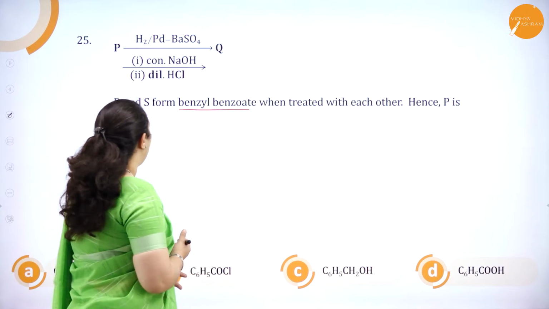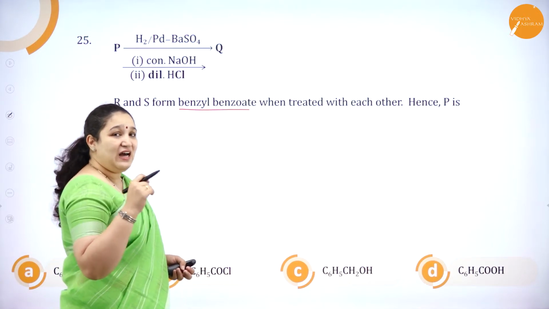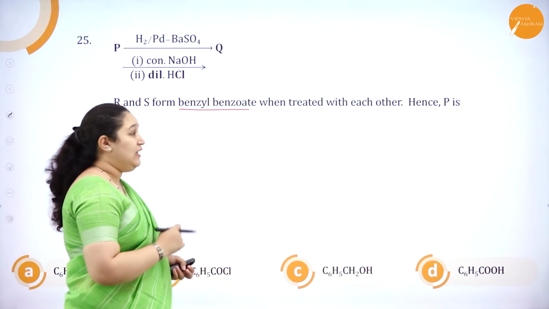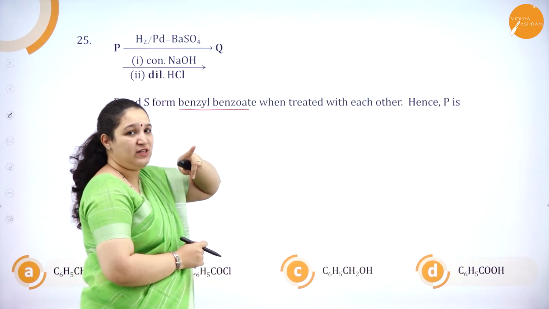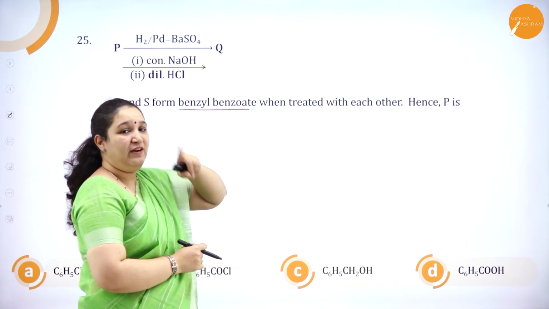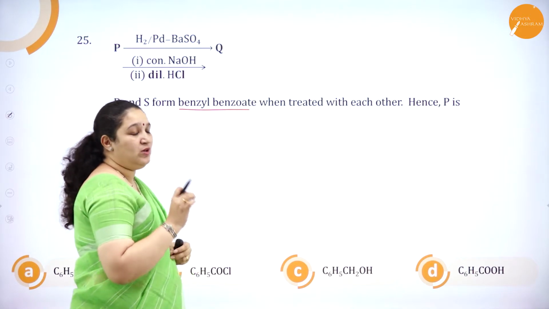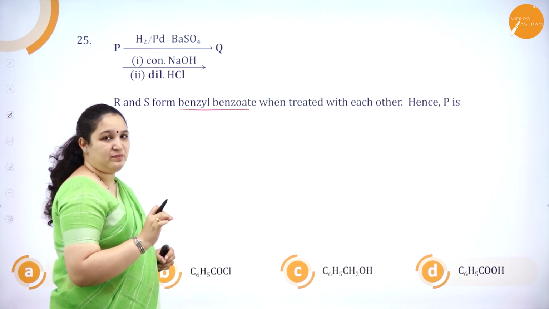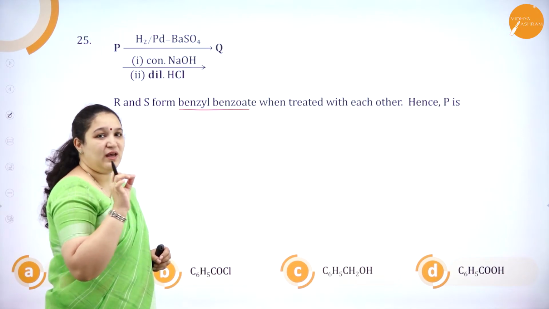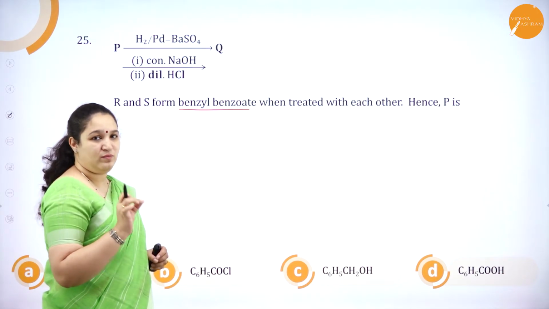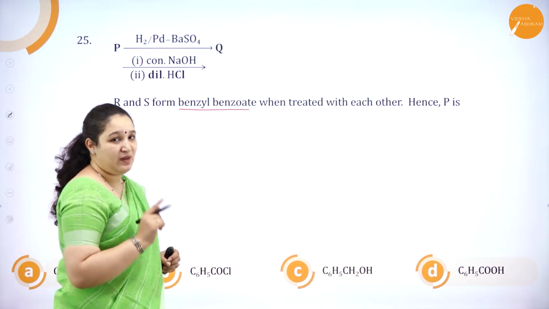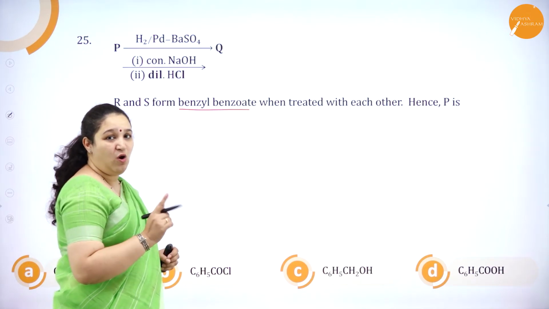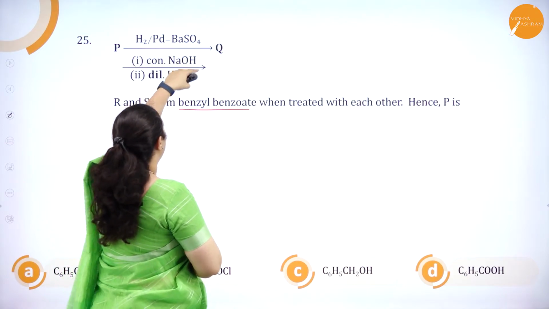Are you getting any other hints here? See, with dilute NaOH, if there is a compound with a benzene ring, for example benzaldehyde, what is the reaction which is happening? It is the Cannizzaro reaction. Also, does this look familiar to you all?